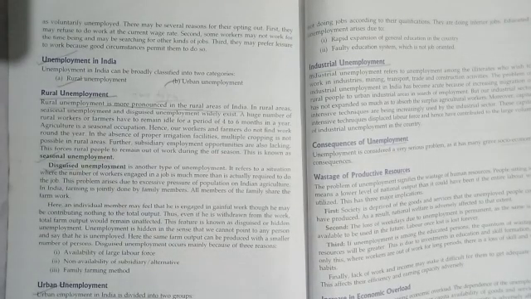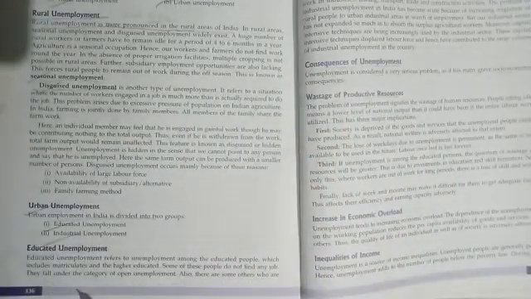This type of unemployment is found in cities and urban areas. It can also be divided into two types: educated and industrial unemployment. Educated unemployment refers to unemployment among the educated people, which includes matriculates and those with higher education. They are not finding jobs according to their degrees. So these are known as educated unemployed.